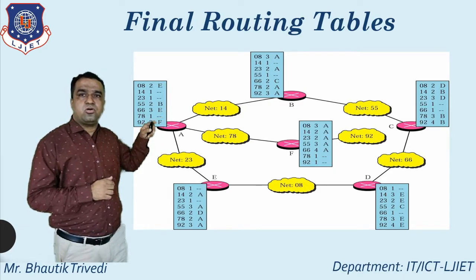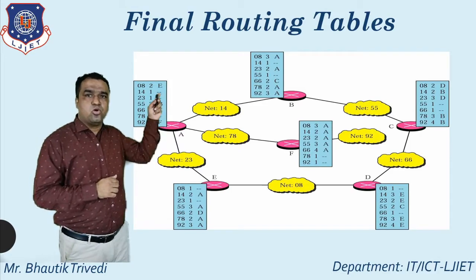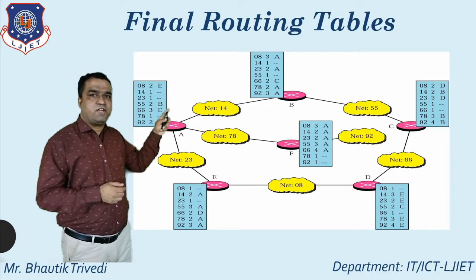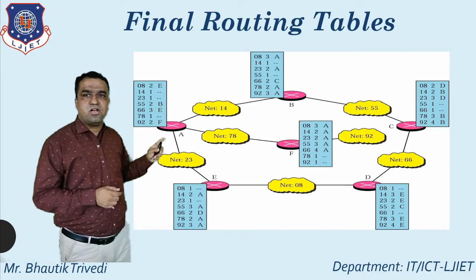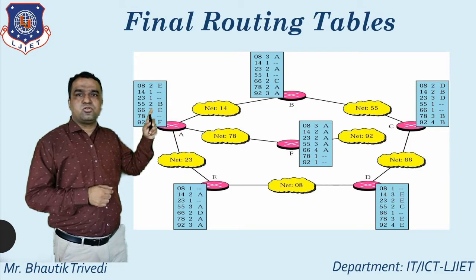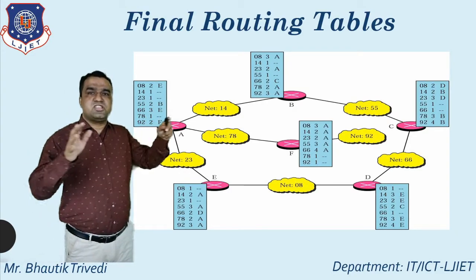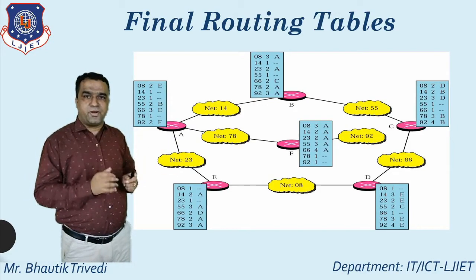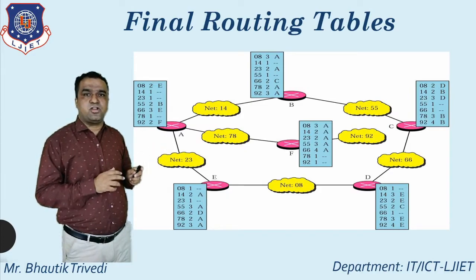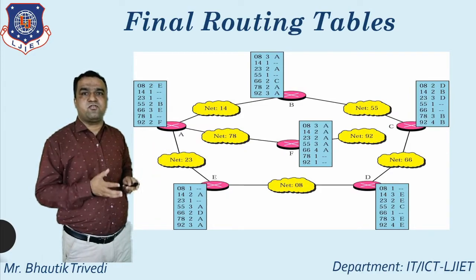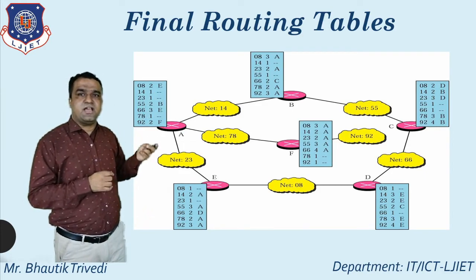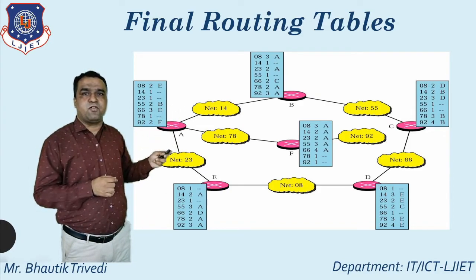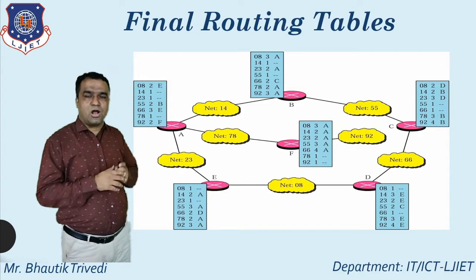But if I want to traverse from router A to 55, how can I traverse this? So A to net 14, A to router B and B to 55. So here you just see the distance is equal to 2 and the next hop is equal to B. So this is the way you can directly perform different operations for this distance vector routing table or routing information protocol. So here I explain only one point for this. With this concept, you can directly perform for the different routers.